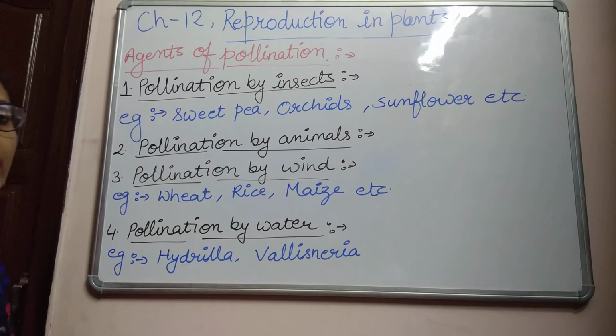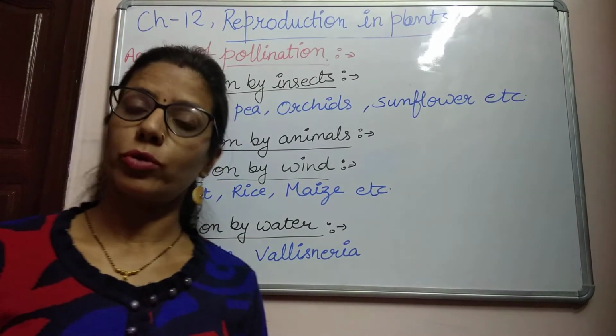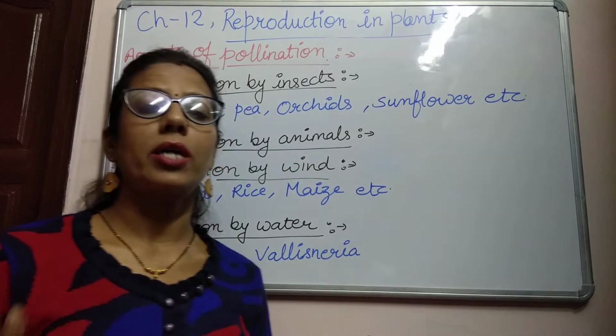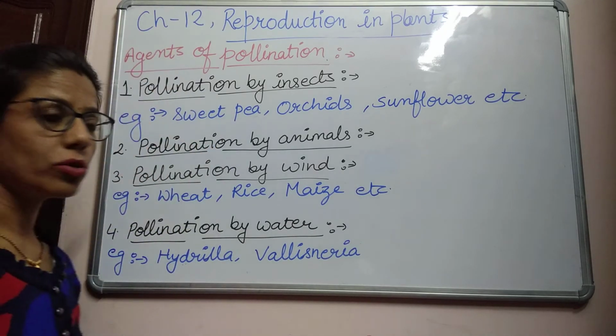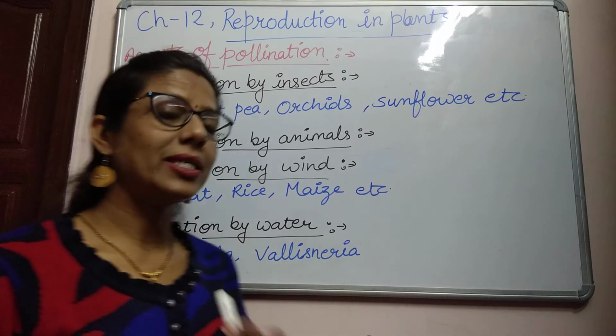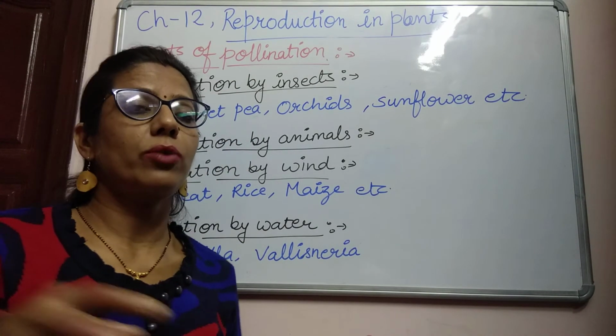Second, pollination by animals. It means animals also help in the pollination process. They carry the pollen grains from one plant to another plant of the same kind. Most of the time birds carry the pollen grains from one plant to another.